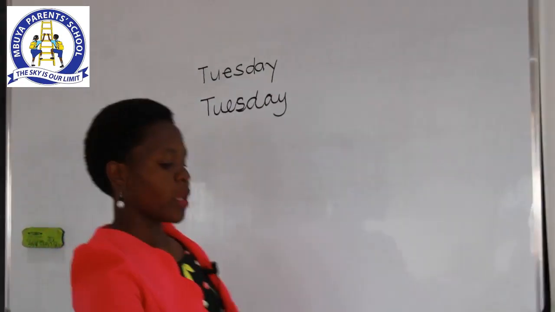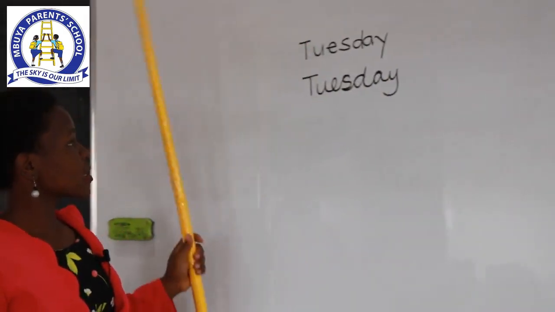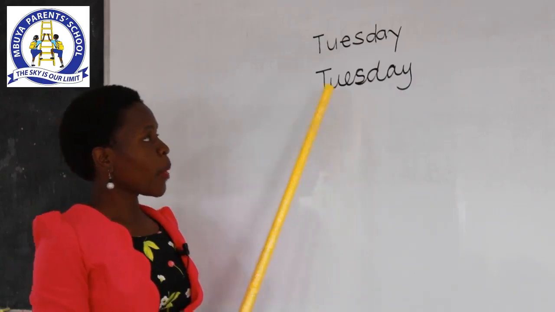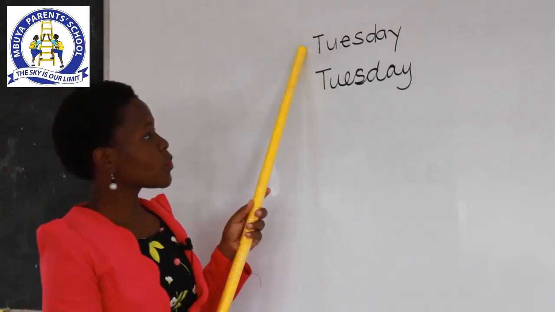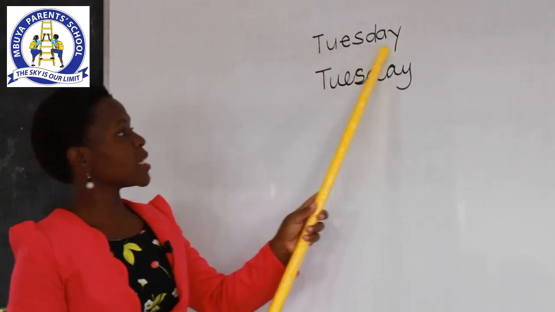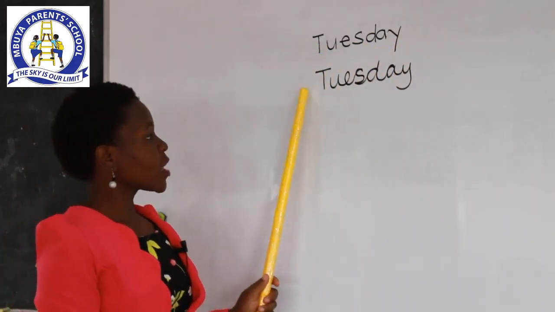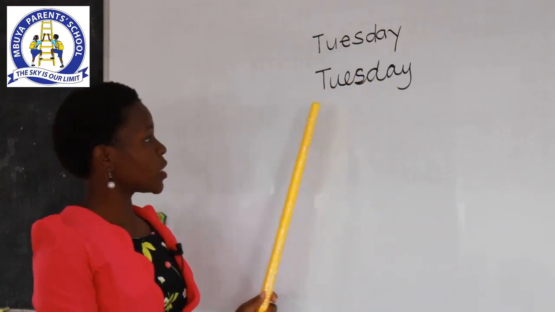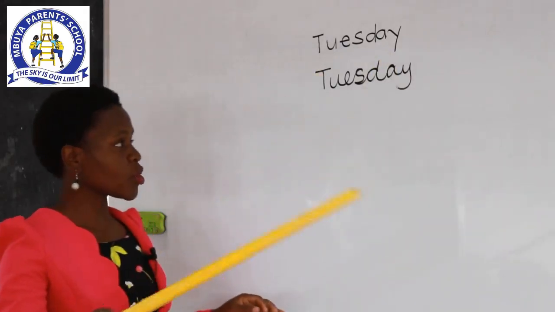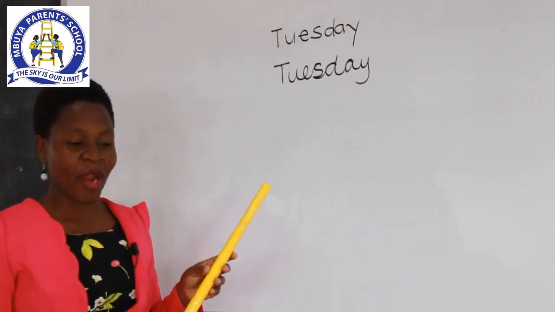Good. When you look at these 2 words, this is the word Tuesday, and this is also the word Tuesday. But the first word has been written in print style. The letters are independent, they are standing alone. Whereas in the word Tuesday, the second one, you can see that the letters are joined to one another. They are touching one another, and this is what we call cursive style of writing.